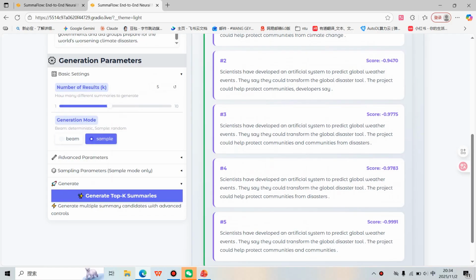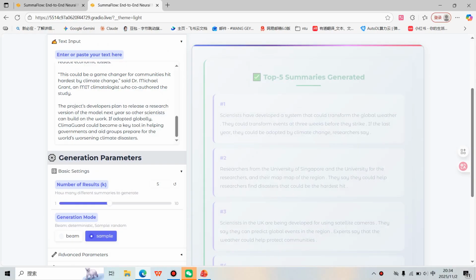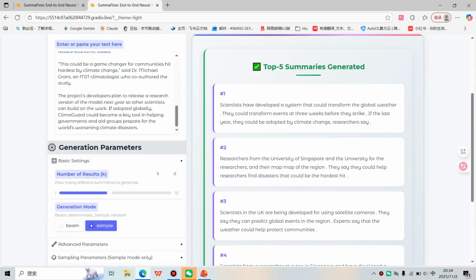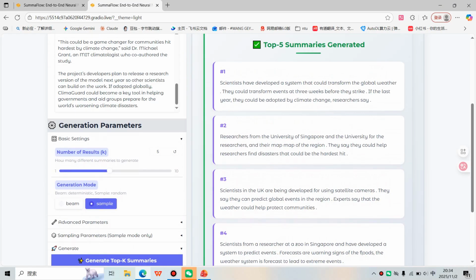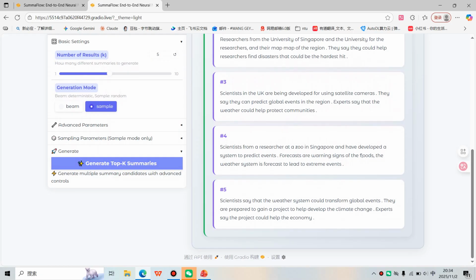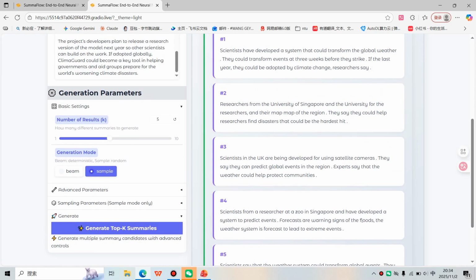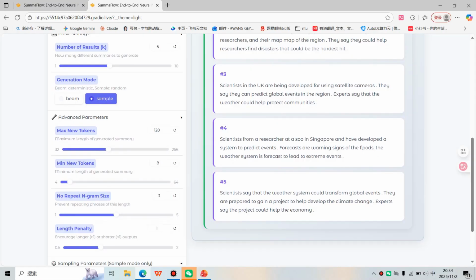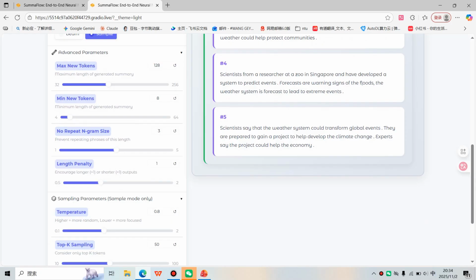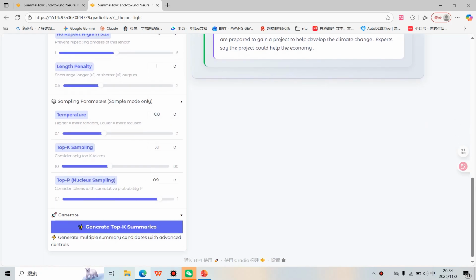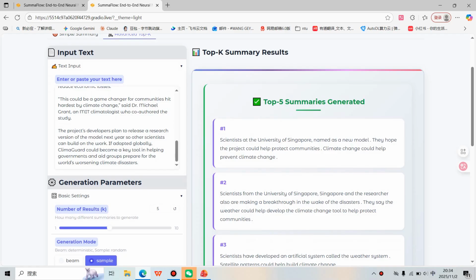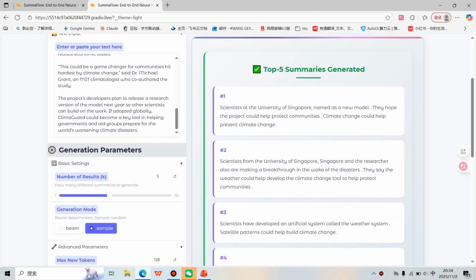We also implement a sample mode. The model gives us 5 samples, and we can choose which is the best one. We also implement some other advanced parameters. Changing these parameters will give us slightly different results.